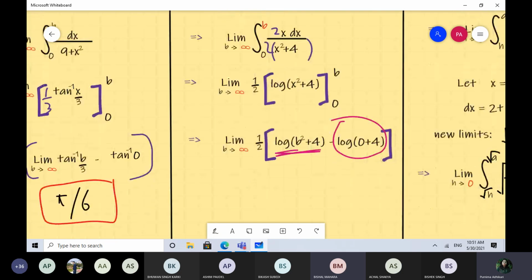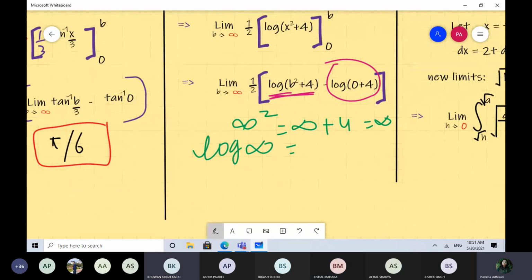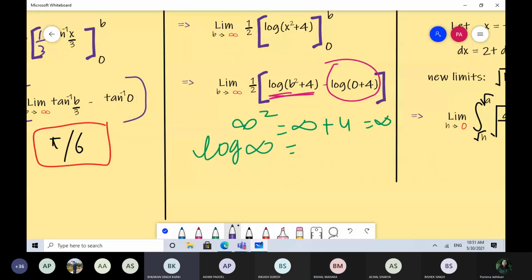Let me tell you. What is infinity square? b square, and what is infinity square? Infinity. Infinity square is infinity. Infinity plus 4 is infinity. And what is log infinity? Log 1 minus log 0? It will not have a value. It should be infinity, ma'am, because if infinity to the power infinity is infinity, then the log of infinity should also be infinity.